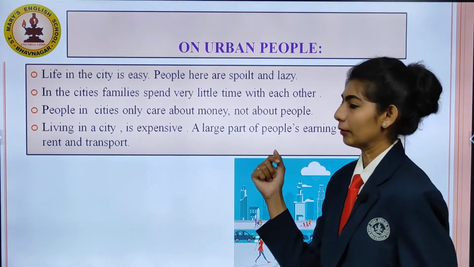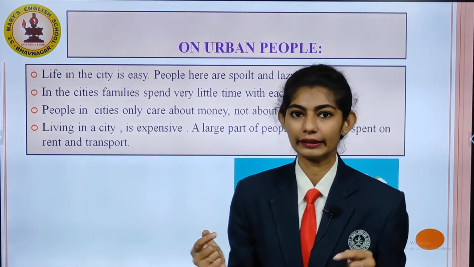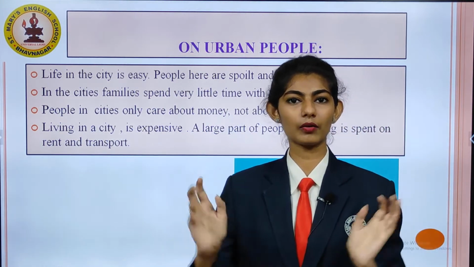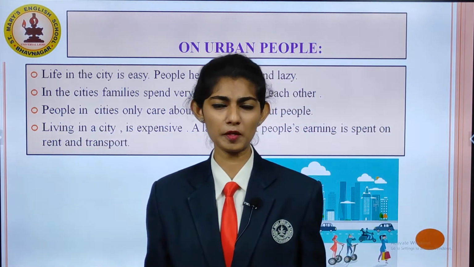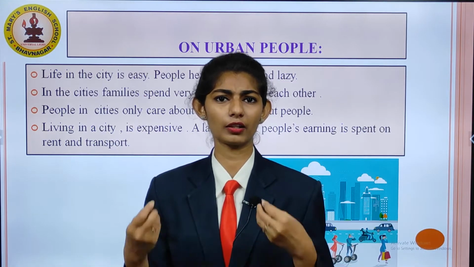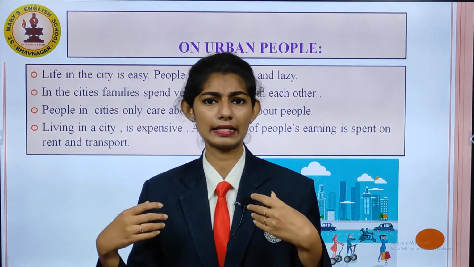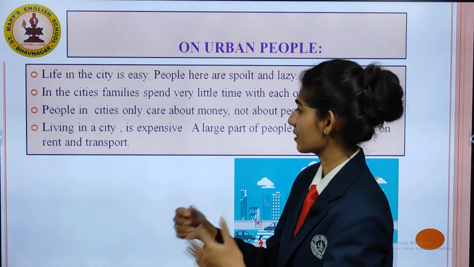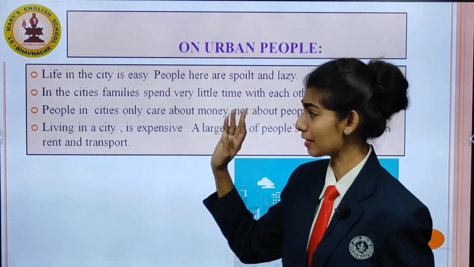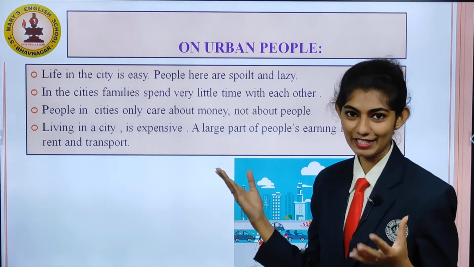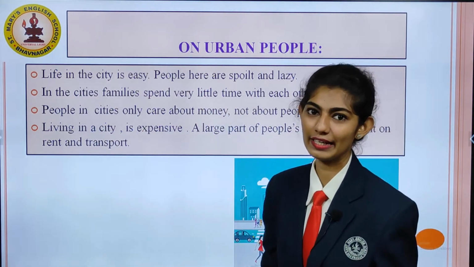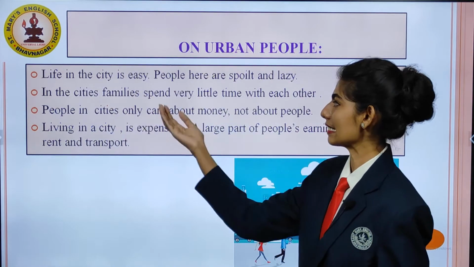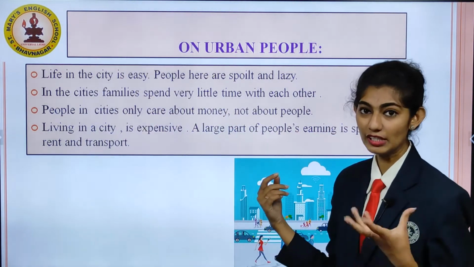On urban people. Now what rural people think is that urban people are the laziest people. They spoil everything on the money. They are lazy, sitting on one side and just wasting their money. So life in the city is easy. People here are spoiled and lazy, so they think the people over here are lazy and spoiled. In the cities, families spend very little time with each other.